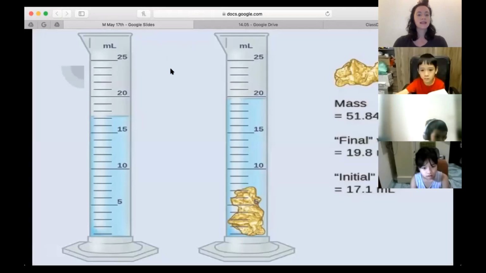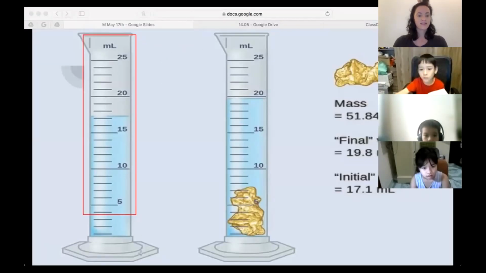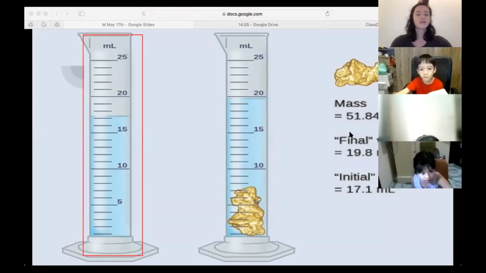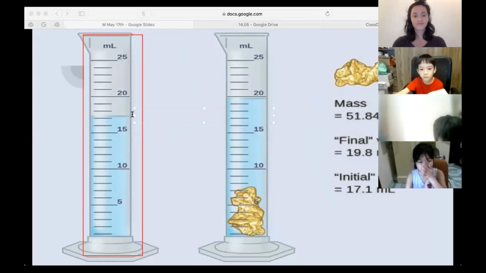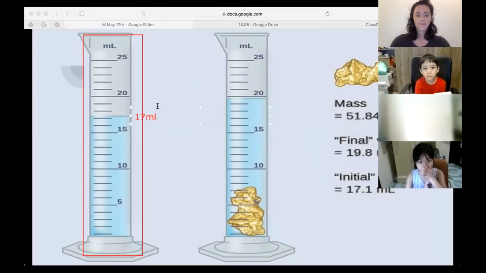Okay, first thing is the review. How many milliliters is on this one on the left? How many milliliters of liquid? Dragon, go ahead. How many milliliters are there? The first bottle has 17 milliliters. Very good. 17 milliliters of liquid.